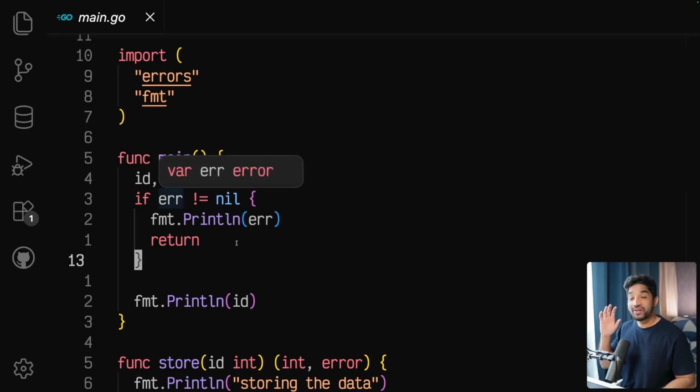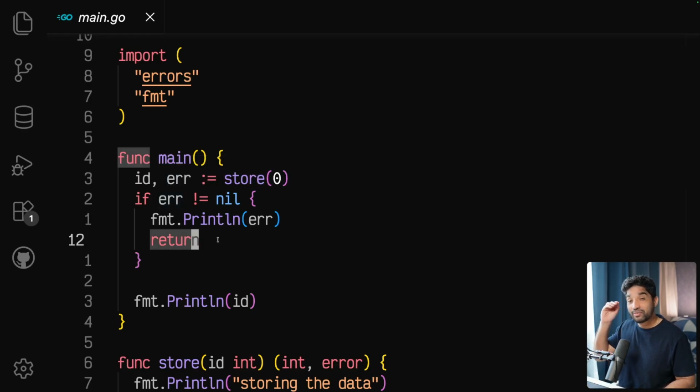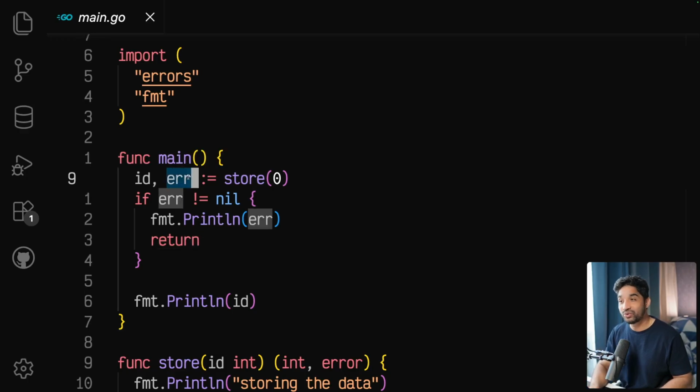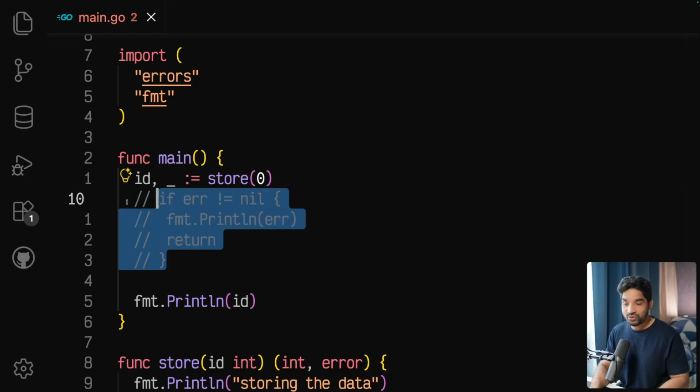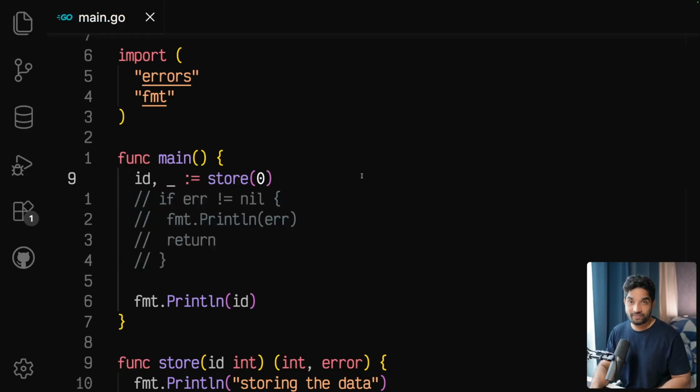So now you might be thinking that sometimes we need to ignore error handling. Is that possible here? Yes, it is possible. If you want to ignore this error, what you can do is you can just use an underscore. You can put this underscore here, and then you don't need to handle that error.